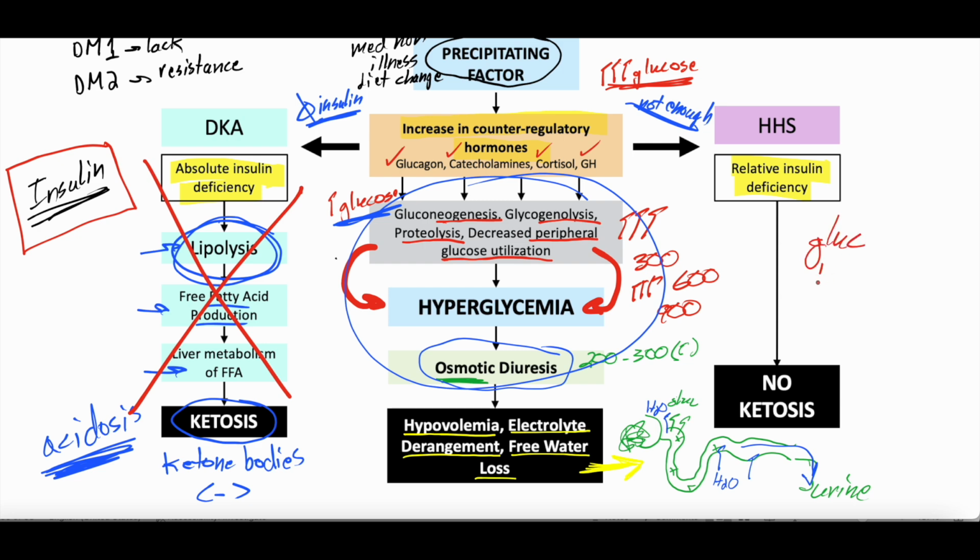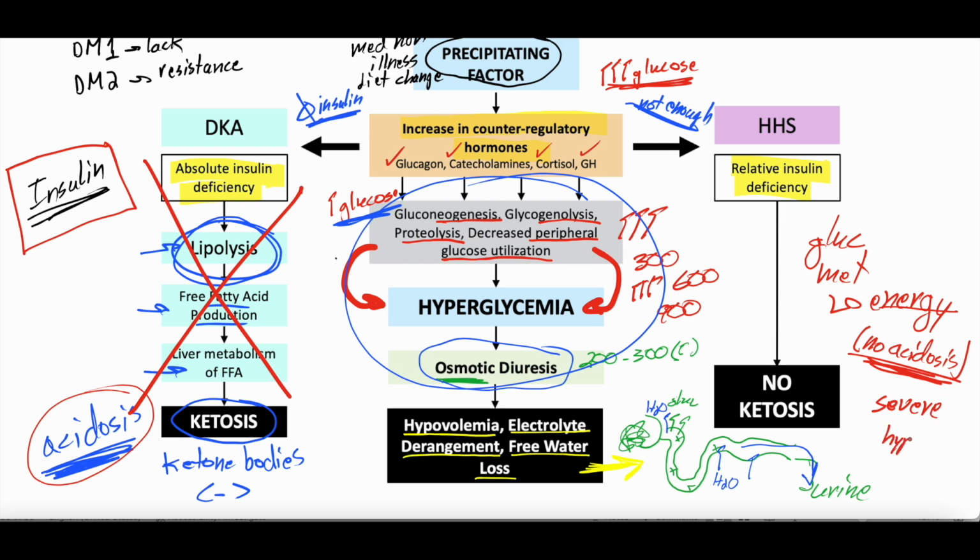So I can still metabolize some glucose to make energy, which is why you don't get this acidosis in HHS, right? You get that acidosis in DKA, but not HHS, no acidosis. Because you're not making ketone bodies, because you're using what little insulin you have to metabolize glucose into energy. But because of that, you never get acidotic. So this progresses over a longer period of time, and you get severe hyperglycemia. Because in DKA, the acidosis makes you so sick that you can't be in DKA for long enough to get the severe hyperglycemia that you can in HHS. Because in HHS, you don't get acidotic.